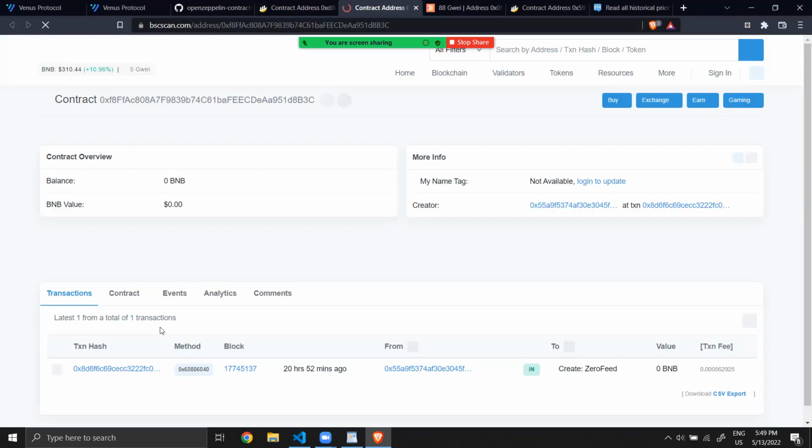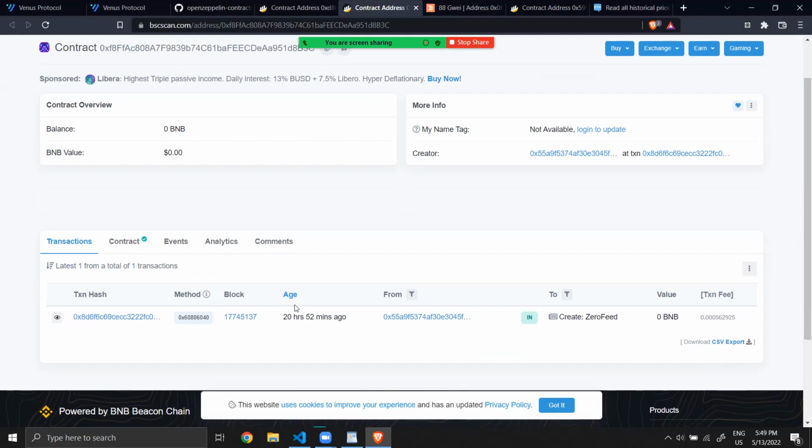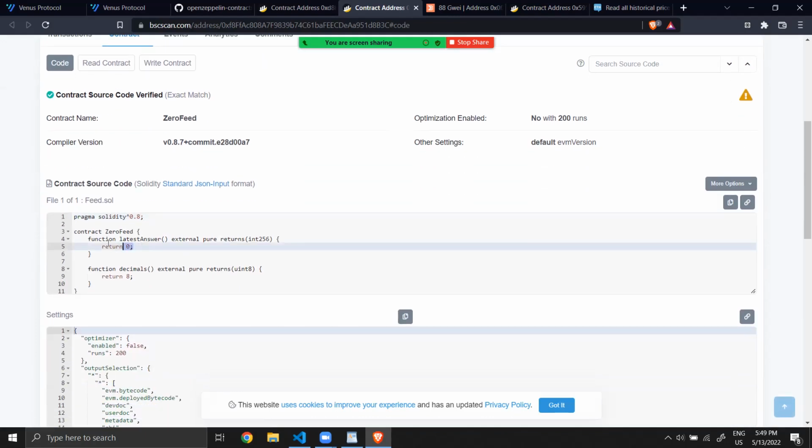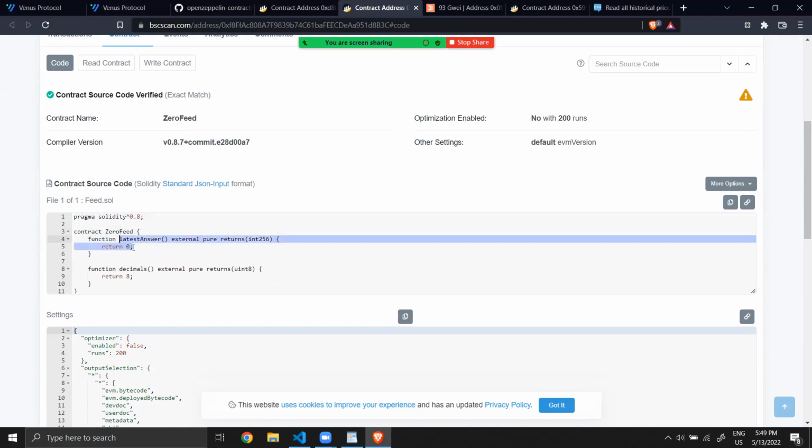Up, we go here. We see that they modified it recently, 20 hours ago, with the zero feed. Okay, and what is zero feed? The last answer is always zero. Why? Because when Venus will unpause its protocol, they don't want people to be liquidated on Luna due to Luna price. So for the moment, they put a zero feed.